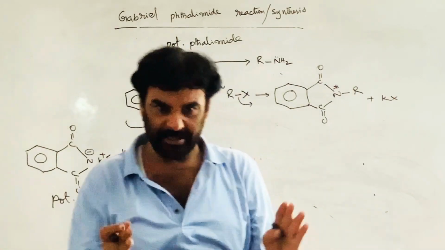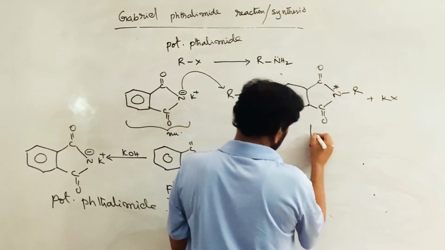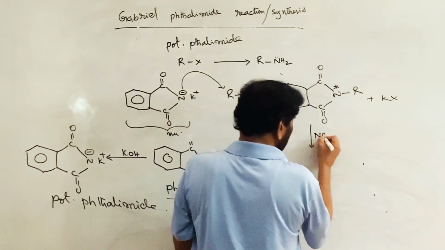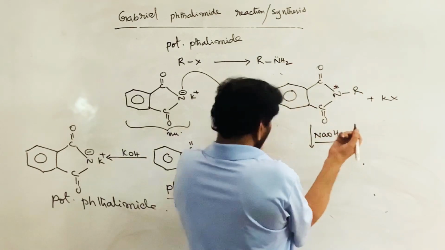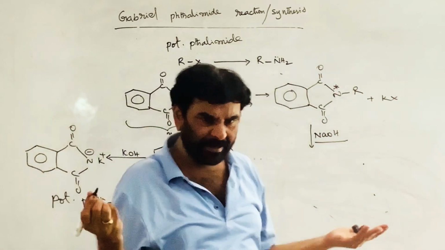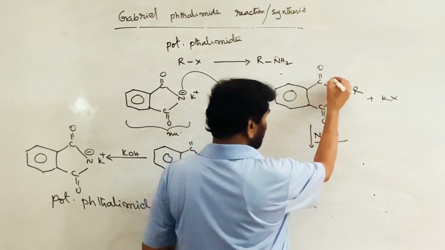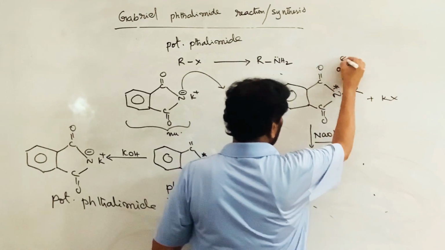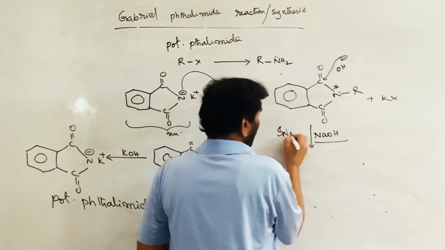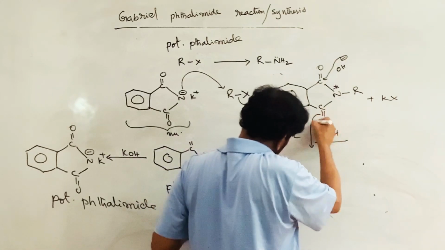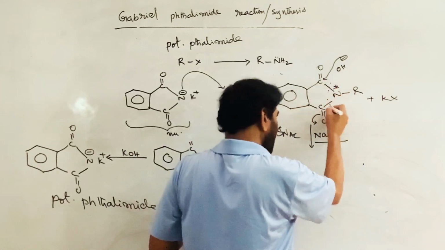We can hydrolyze it. If this is hydrolyzed with sodium hydroxide or potassium hydroxide, normally base is used. Hydrolysis has to be carried out in the presence of acid or base. Now OH minus comes and attacks here, it goes up, and a nucleophilic acyl substitution reaction takes place. This goes this side, and when it comes back this is detached, this is detached.